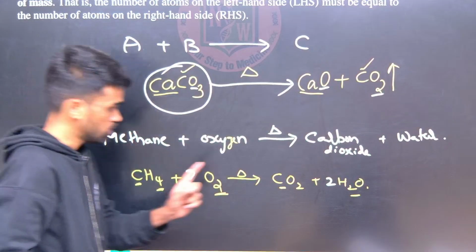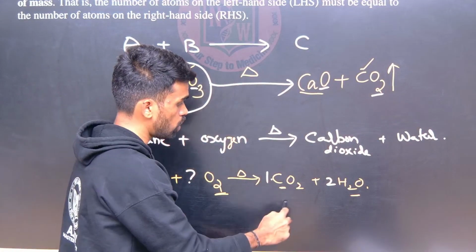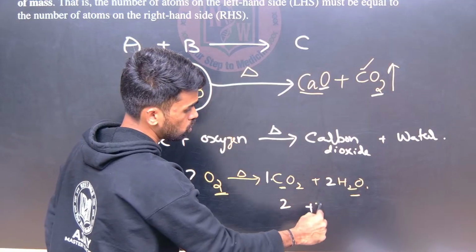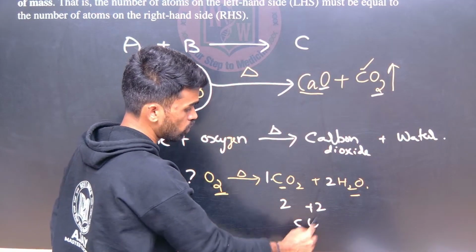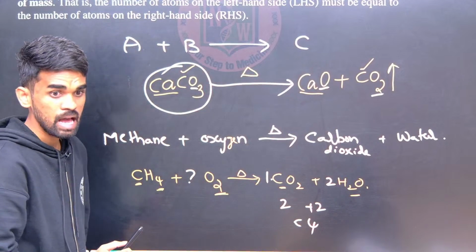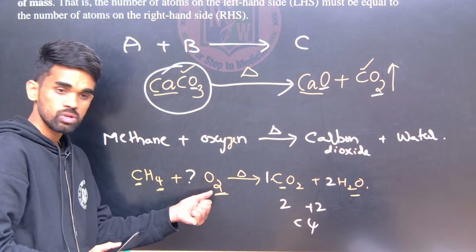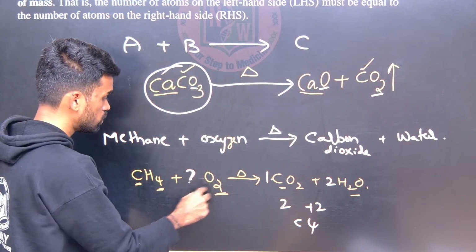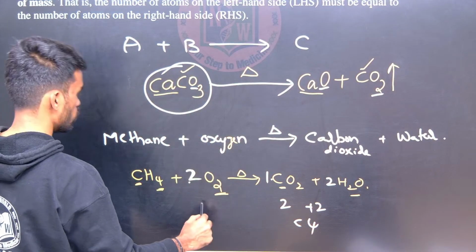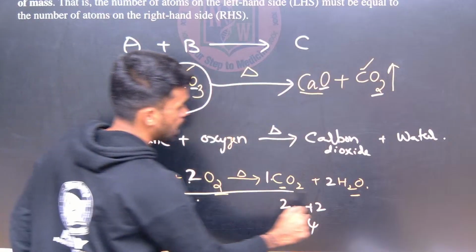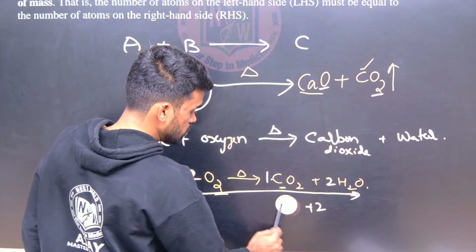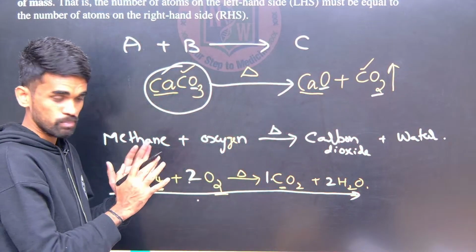Look here, we have 2 oxygen atoms here, and here also 2 oxygen atoms, total 4 oxygens. But here how many oxygen atoms are there? 2. So what should we do? Multiply by 2, so it becomes 4. This is a balanced equation, yes or no? Yeah, like this. I hope you got some basic idea on this.